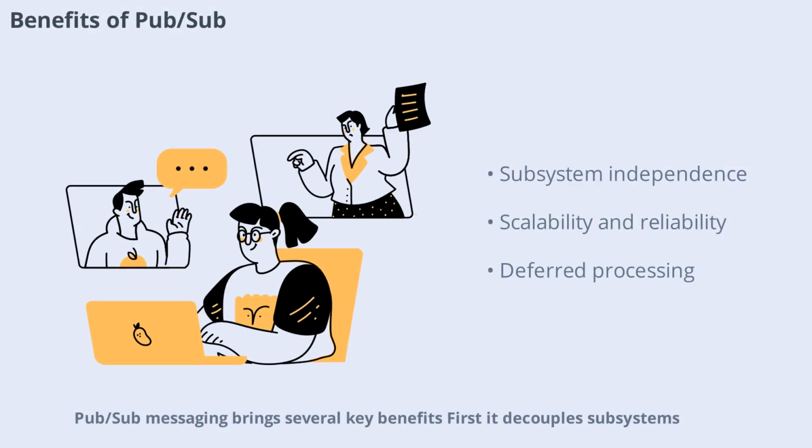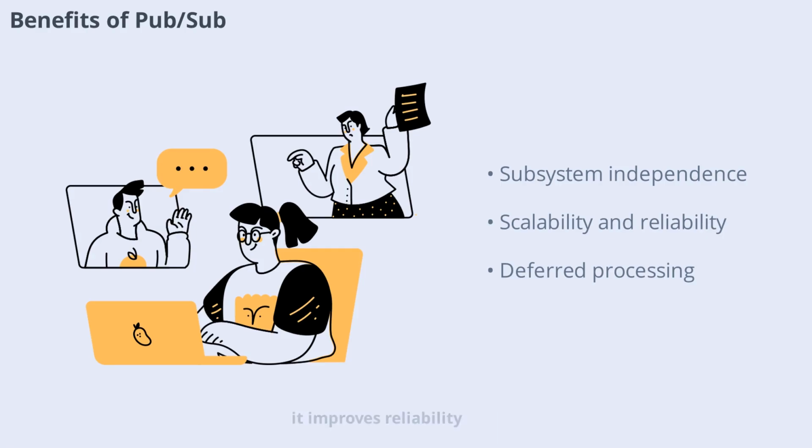Pub-sub messaging brings several key benefits. First, it decouples subsystems, allowing them to be managed independently. Second, it boosts scalability and responsiveness as senders can quickly dispatch messages and move on. Third, it improves reliability, helping systems handle increased loads and intermittent failures. Pub-sub also enables deferred or scheduled processing, seamless integration across platforms, better testability, and clear separation of concerns within applications.